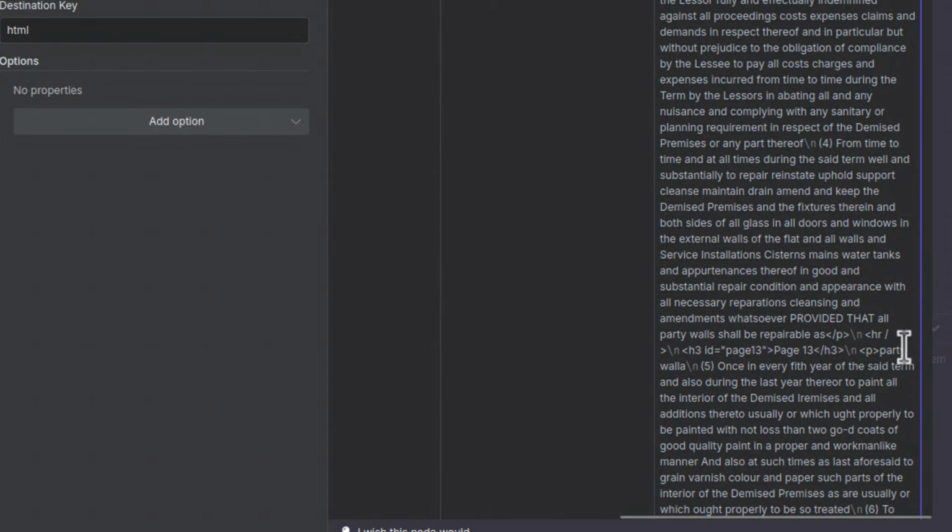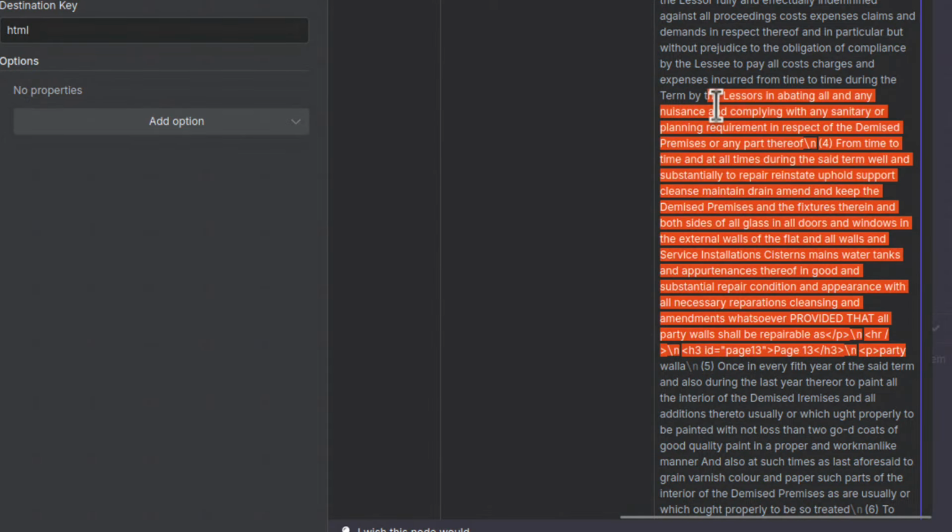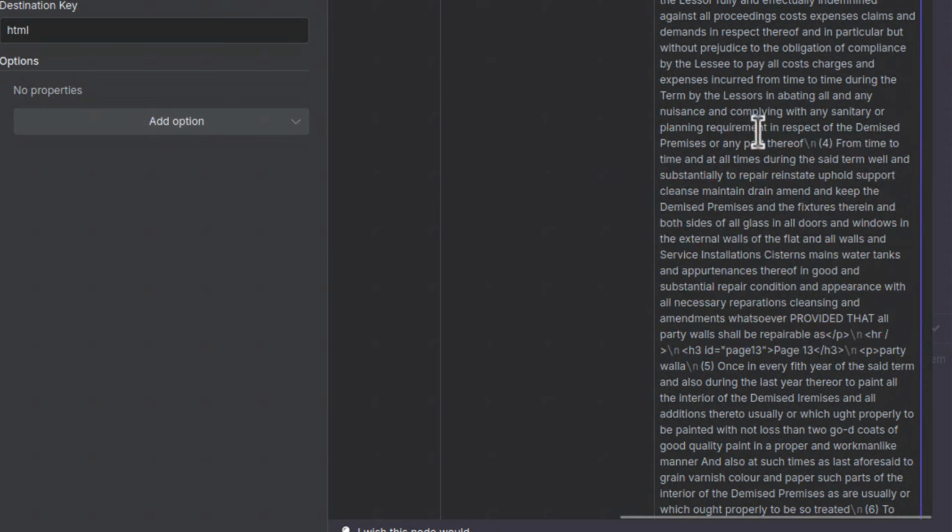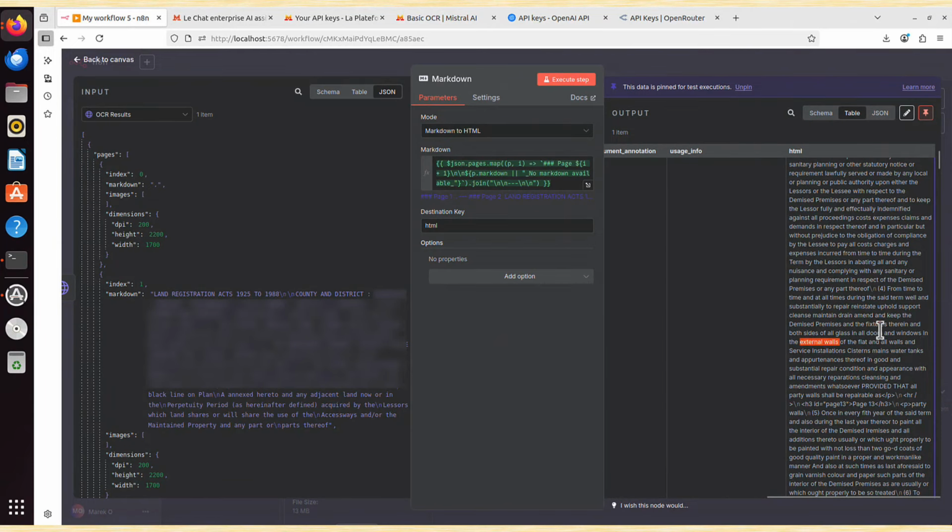I don't want to read this document at all. I want an AI agent to have a look at that and either give me a summary of that, or maybe translate it to another language, or maybe I only need information about some fixtures, yes, like here, or external walls. Maybe I want to ask AI a very specific question. It will go through this document and will simply answer, instead of me going through 44 pages trying to find this information. And the good thing is, the HTML code is perfectly fine for AI.